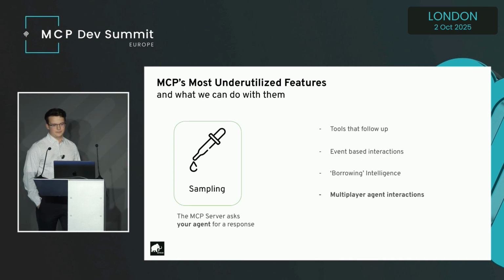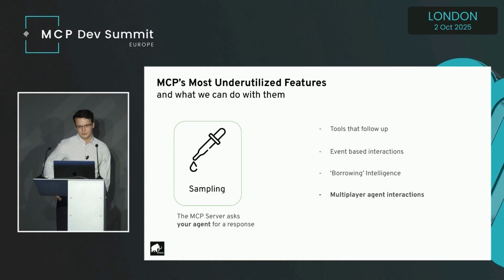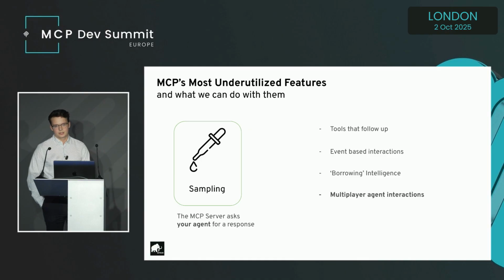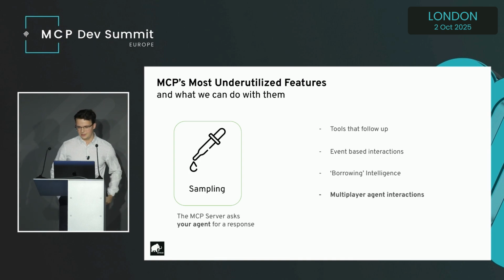So getting more into use cases for sampling, why we think it's really cool and how we use it. First is tools that follow up. An agent could use a tool that launches an asynchronous task in the background that later returns to the agent and asks for a response or a follow-up. So it says, here is the result of your action, do you want to do anything else? You could have event-based interactions, where the server emits different events that require an agent to respond. You could imagine warnings from different systems that you're attached to, or anything else you can imagine.